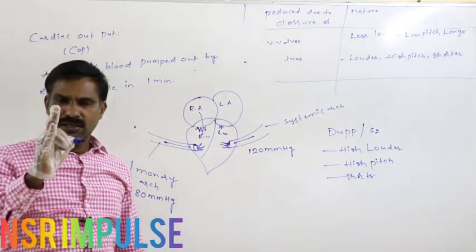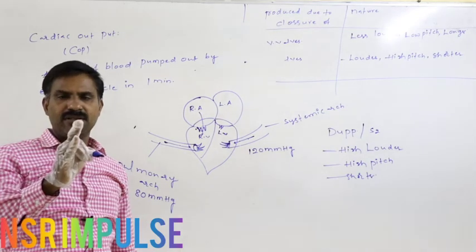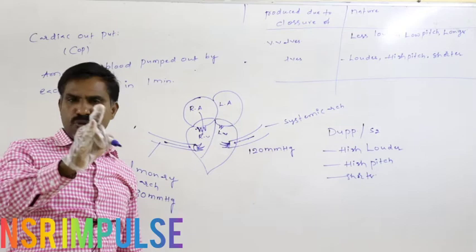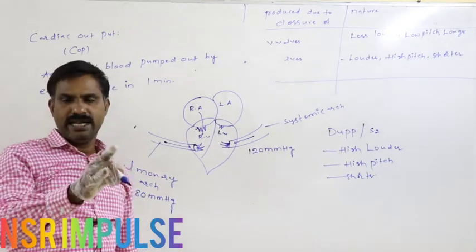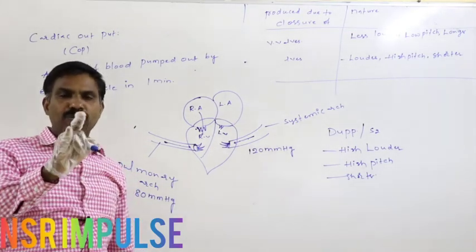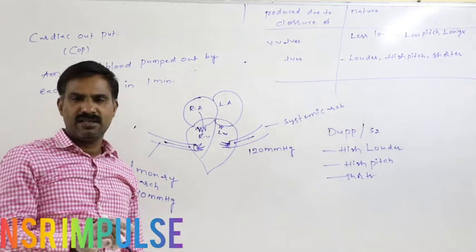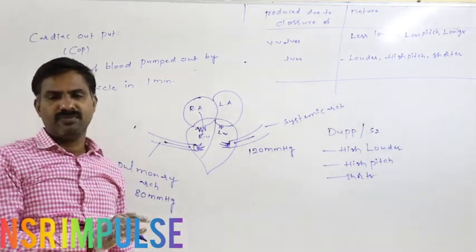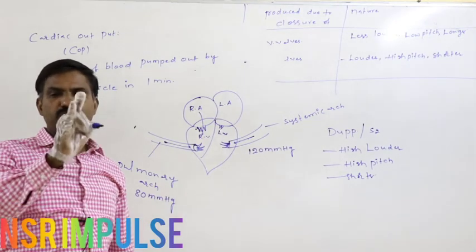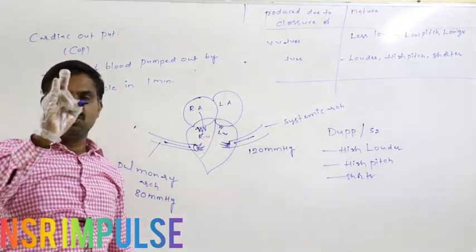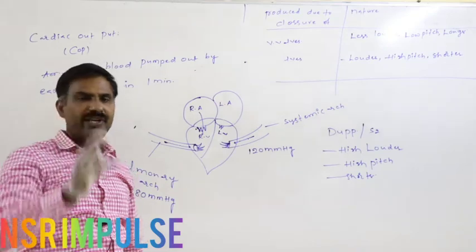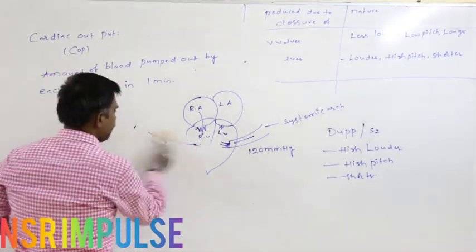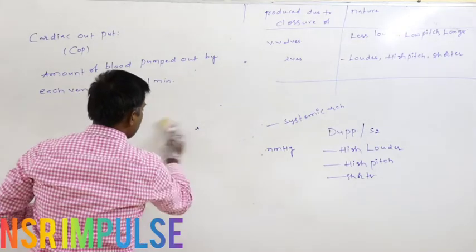In one ventricular contraction, 70 ml of blood is pumped out, that is the stroke volume. At that rate, how many beats occur in 1 minute? 72 beats occur in 1 minute. In 72 beats, the total amount of blood sent out by a single ventricle is said to be the cardiac output.